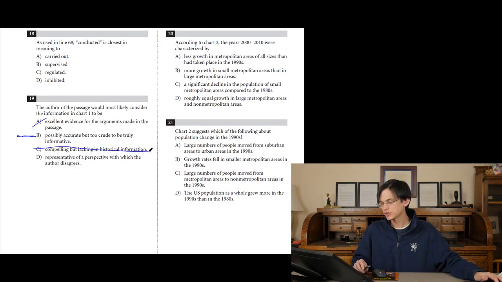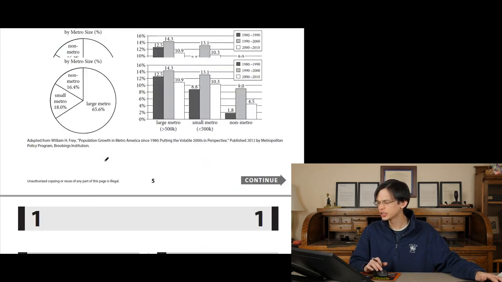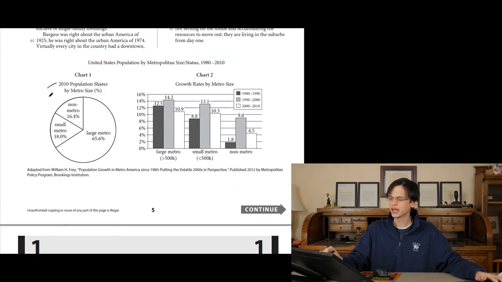What about D? Representative of a perspective with which the author disagrees. I don't know if he's disagreeing with this perspective. Is the information in chart 1 representative of a perspective with which he disagrees?